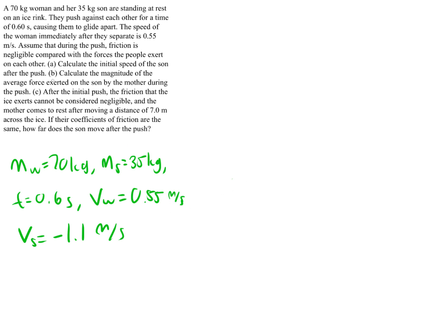So now part B, so that was part A. Part B asks us to calculate the magnitude of the average force exerted on the son by the mother during the push. So for here, if you remember the impulse-momentum theorem, the given force times a given time interval is equal to a change in momentum.